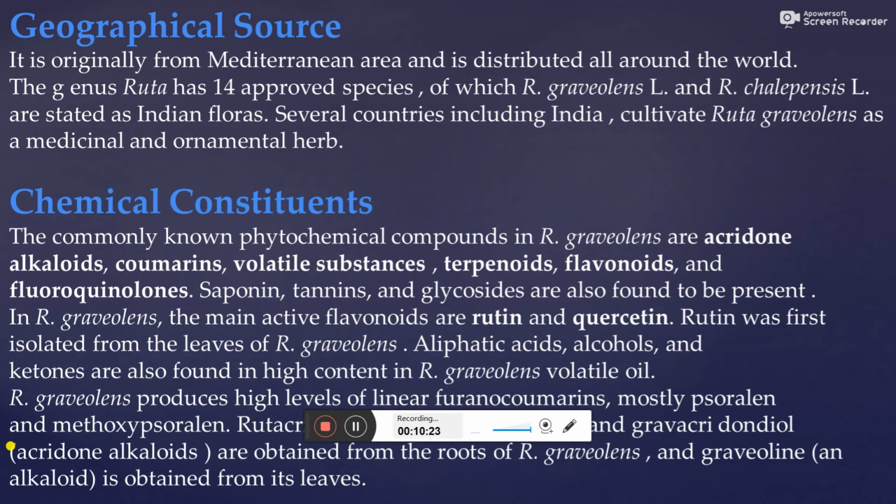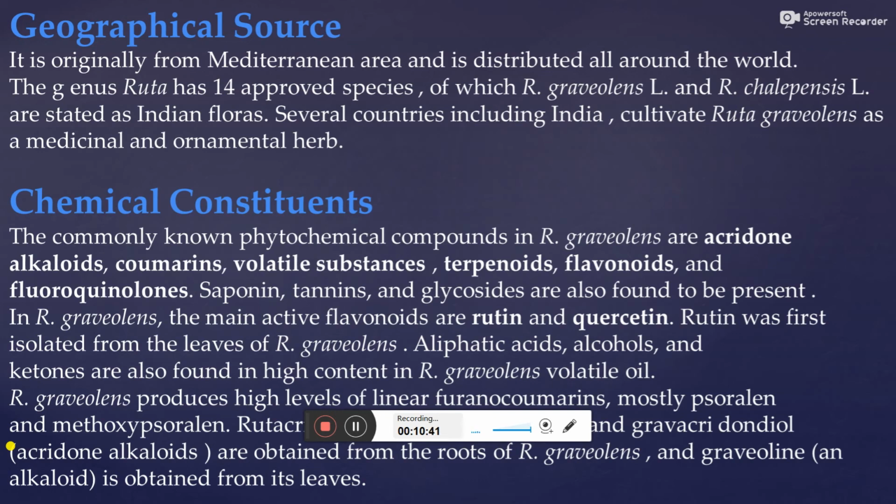Then geographical source, in that it is originally from the Mediterranean area and it is distributed all around the world. The genus Ruta has 14 approved species, of which Ruta graveolens and Ruta chalepensis are stated as Indian floras. Several countries including India cultivate Ruta graveolens as a medicinal and ornamental herb.